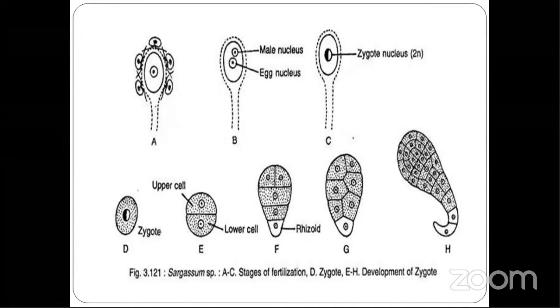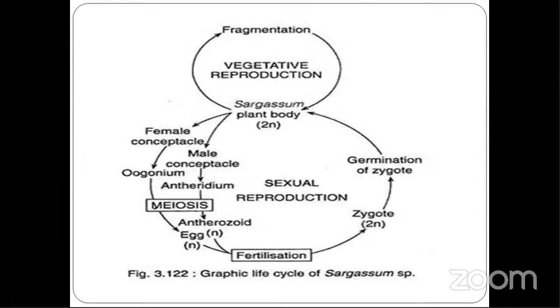So by this we can say the life cycle of Sargassum is a diplontic life cycle. That is, the vegetative thallus is a diploid sporophyte. Now, just the conclusion, I'll tell you point-wise from what we studied. Sargassum exhibits a diplontic life cycle. The vegetative thallus is a diploid sporophyte. Then it produces male and female sex organs called antheridia and oogonia.